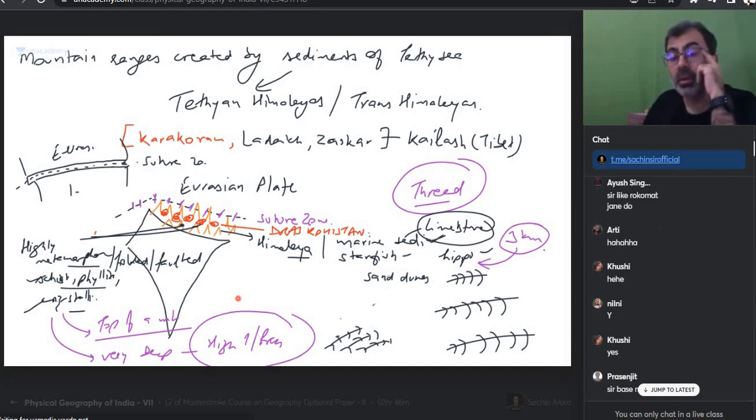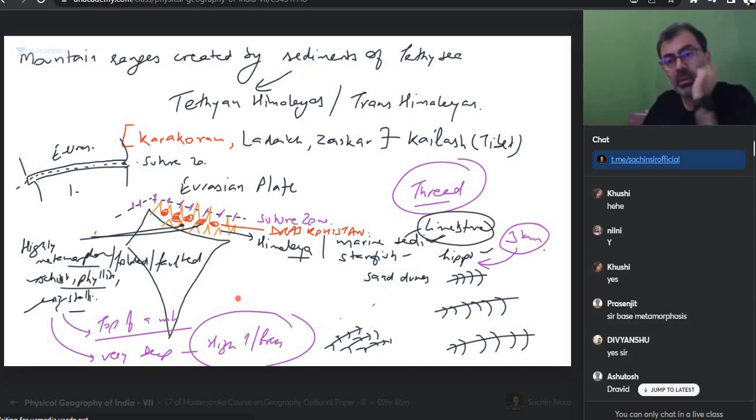Do we get that? Prasenjit is saying base metamorphism. So metamorphism which happens at the base. Remember basement plate. How can basement plate type rock come over here? Big problem. So everyone, the happiness, the party of explaining Himalayas stopped here.